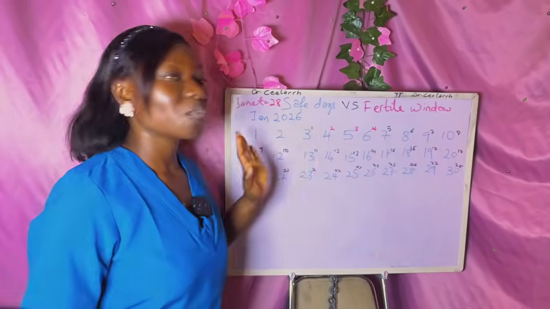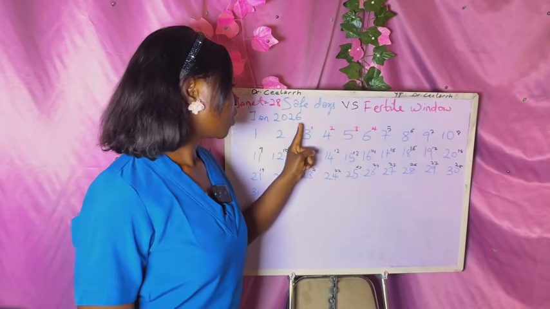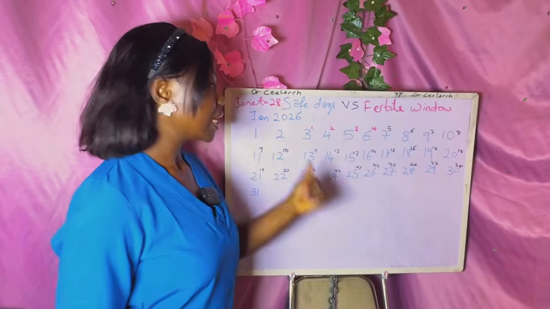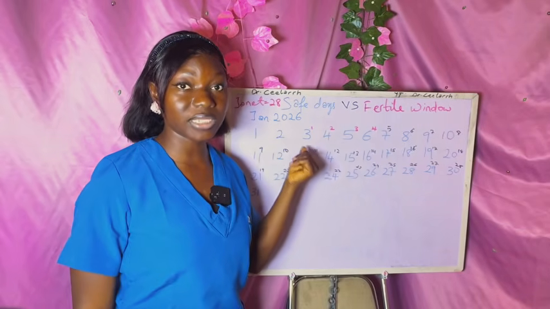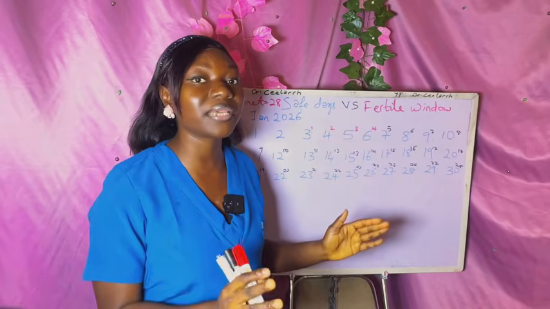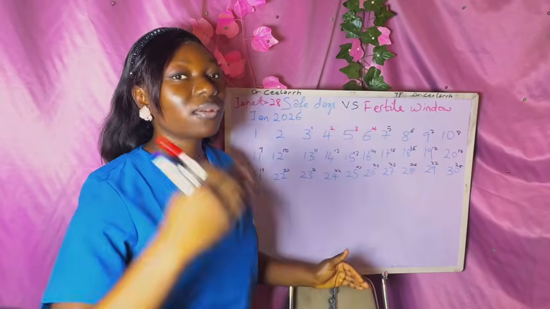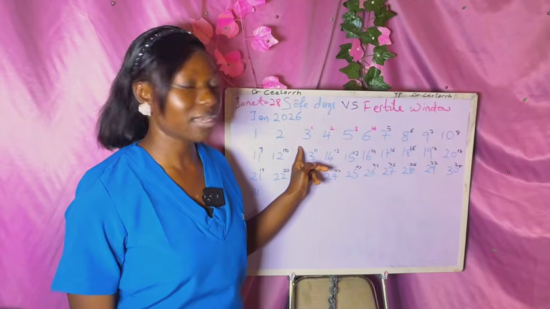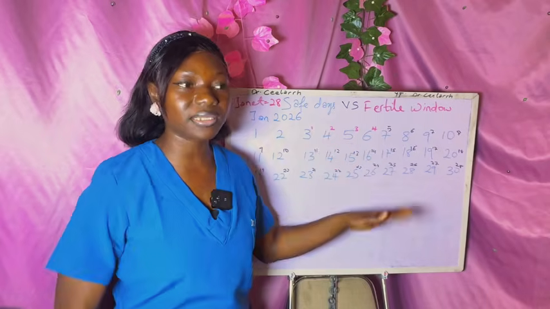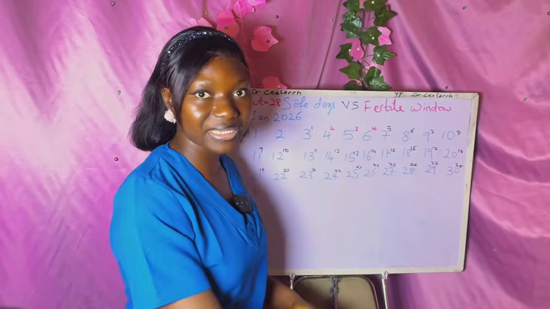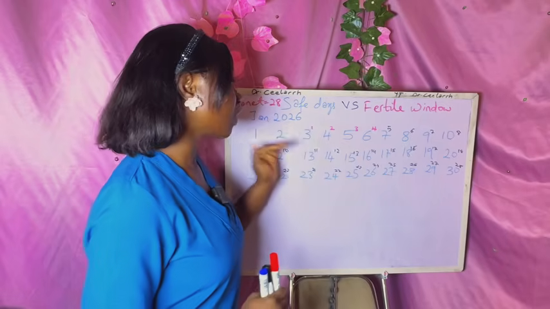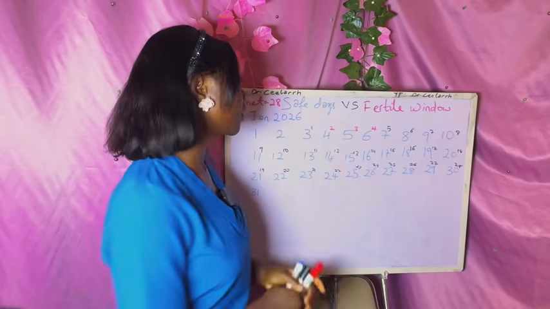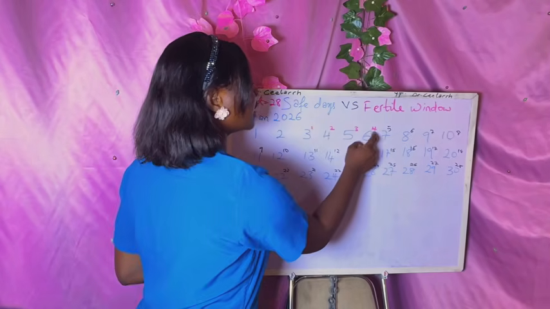All right, so what I simply did here was that we said the 3rd of January is the first day of her menstrual cycle. That means the first day she saw her blood for that month. And one menstrual cycle is from the first day to the last day before another menstrual cycle. Then she bleeds for a number of days, and then the period keeps on going before the last day. Now, in the month of January, she bled for 4 days, from the 3rd of January to the 6th of January. So this is day 1 of the cycle, day 2, day 3, and day 4.